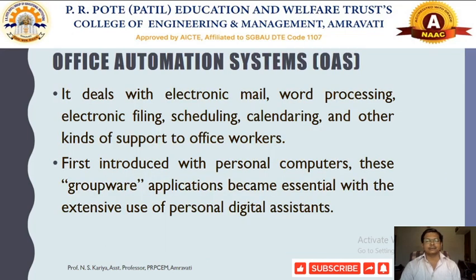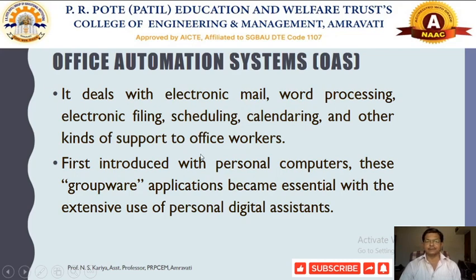The next kind of system is called the office automation system. Nowadays we are already using this kind of information processing system even from our mobile phones. Here we deal with different kinds of software and tools that assist in office work. That covers electronic mail, word processing, electronic filing, scheduling and calendaring.